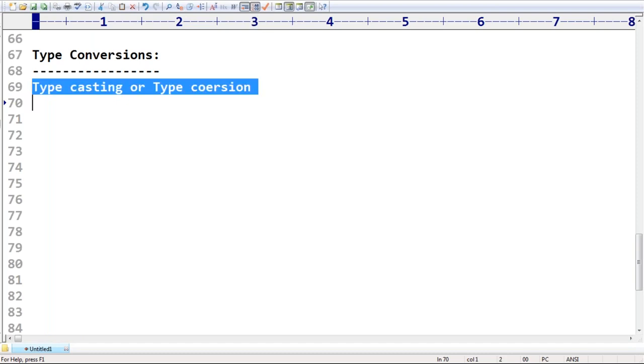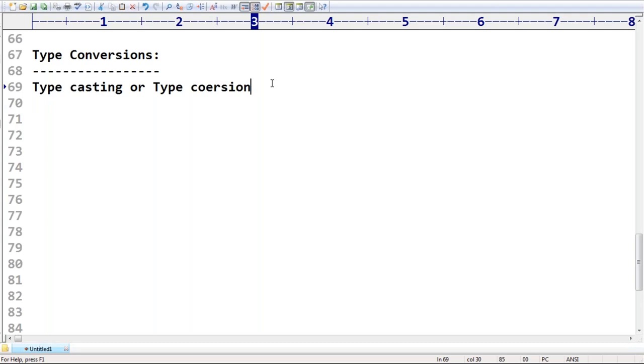Whether it is type casting or type coercion, you can convert from one type to another type. I have an int value; please convert it into a float value. I have a float value; can you convert it into complex type? I have a complex value; can you convert it into float type? How can you convert? Next, while converting, what rules are available? You people should compulsorily be aware of these things.